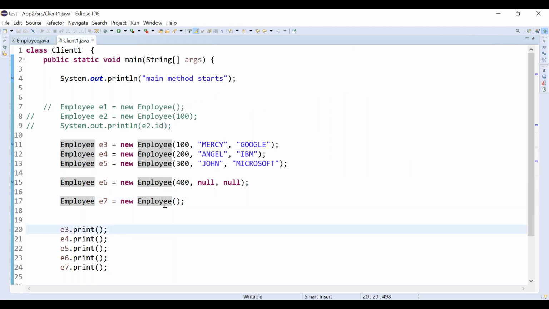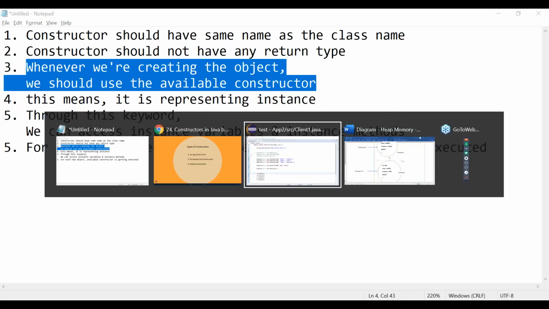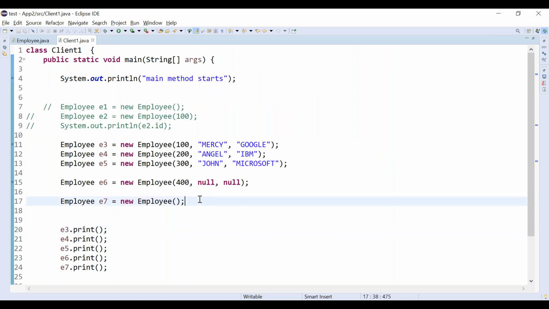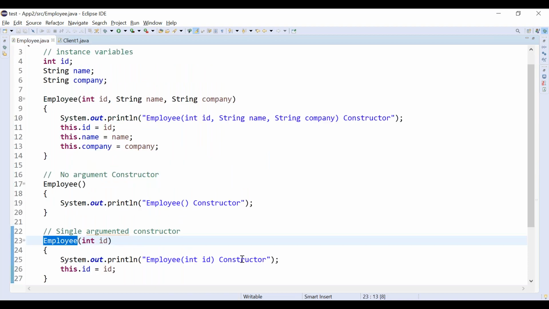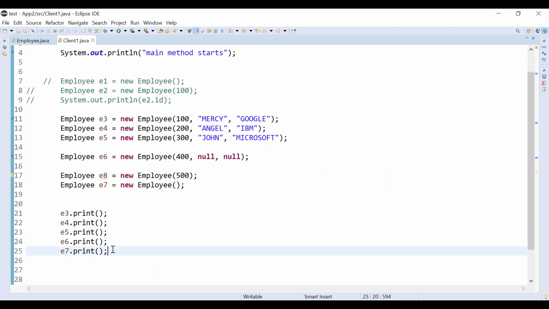Now we are seeing how to use the parameterized constructor also. All these are parameterized constructors. Suppose I am using one more variable here, e8. For e8, I am using the single argument constructor with 500. This is also possible, we are using an available constructor. In the single argument constructor, only id we are initializing. If you want, print e8 with the print method also.